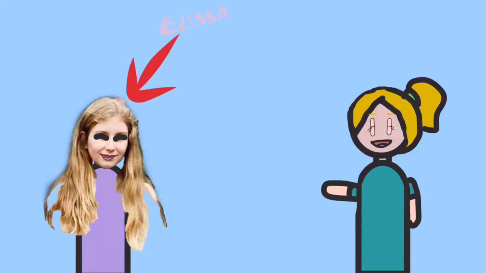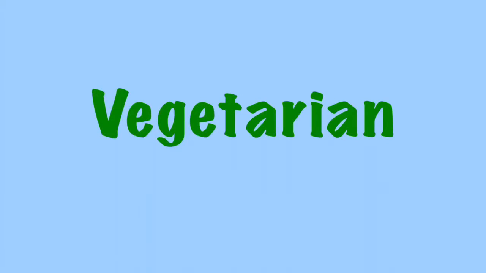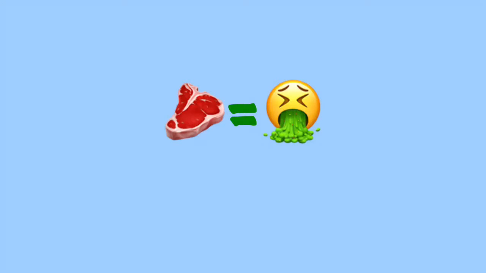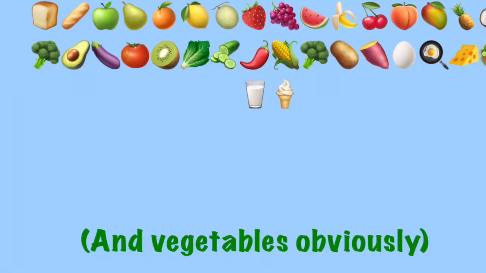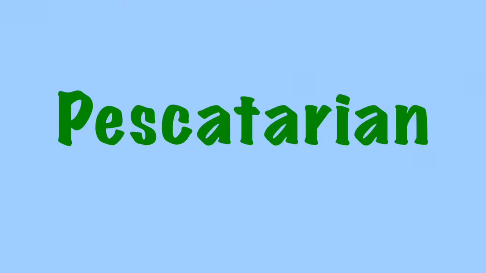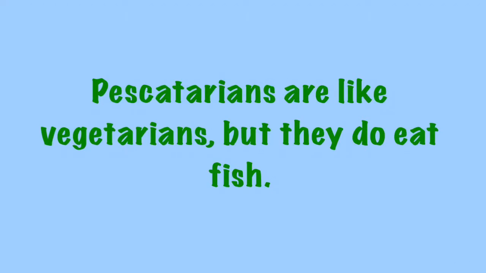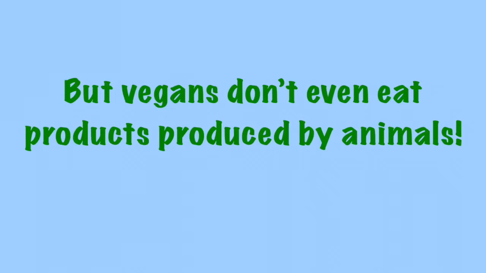Some people, like Elissa here, are vegetarians. Vegetarians do not eat meat. They only eat bread and dairy products and eggs. There are also pescatarians and vegans. Pescatarians are like vegetarians, but they do eat fish, and vegans don't even eat products produced by animals.